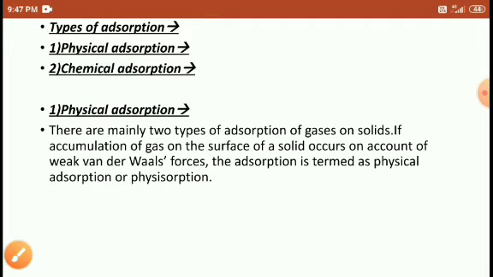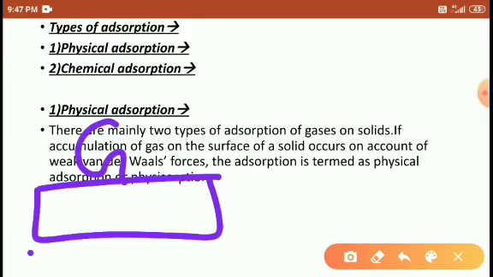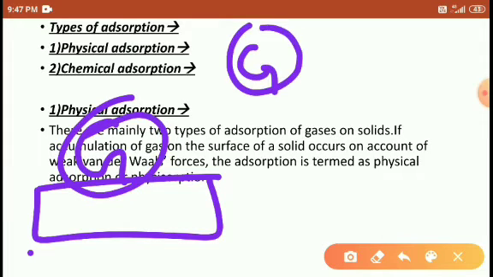Physical adsorption means the accumulation of gaseous particles on the solid surface. How are they accumulated? Through van der Waals forces of attraction. Students, the gaseous particles and the solid attain van der Waals force of attraction between them. So through the van der Waals force of attraction, gas particles are attracted to the solid surface.